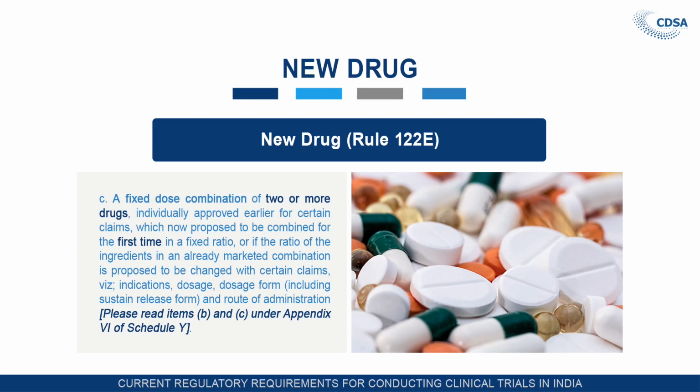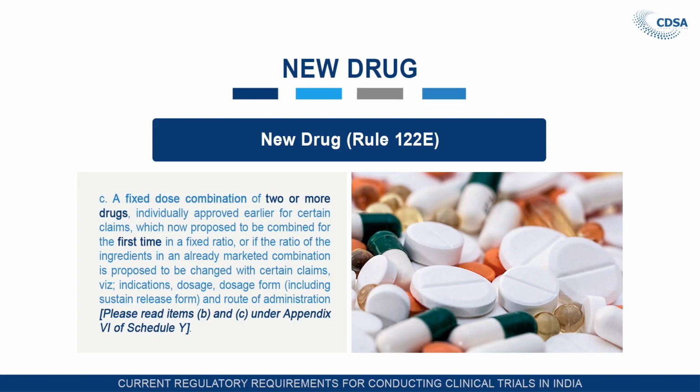For example, paracetamol 500 milligram tablet as antipyretic is approved, as we have discussed, and nimesulide 100 milligram tablet as analgesic has been approved, both drugs approved in the country individually. Now someone proposed to market the combination of these drugs, that is one tablet including paracetamol and nimesulide, then it becomes an FDC, and every FDC is a new drug.